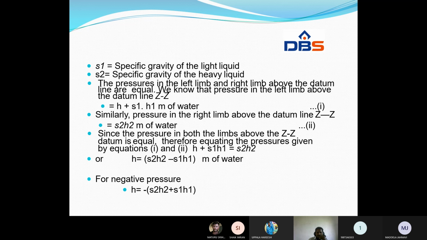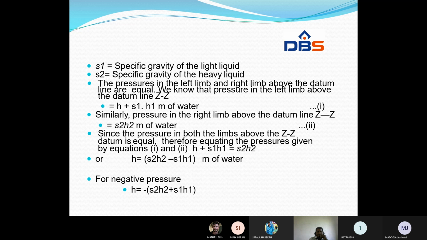Since the pressure in both the limbs above the ZZ datum line is equal, equating these two pressures, equations 1 and 2, we get H plus S1 H1 is equal to S2 H2. Therefore, the pressure H is equal to S2 H2 minus S1 H1 meters of water. For negative pressure, we will get minus S2 H2 plus S1 H1. These are the mathematical equations we have to remember.